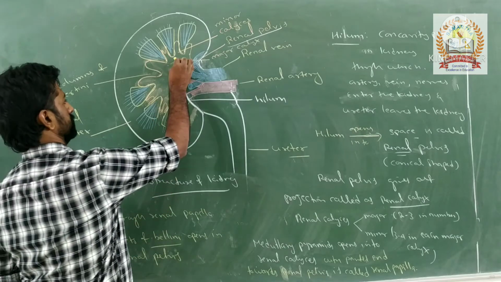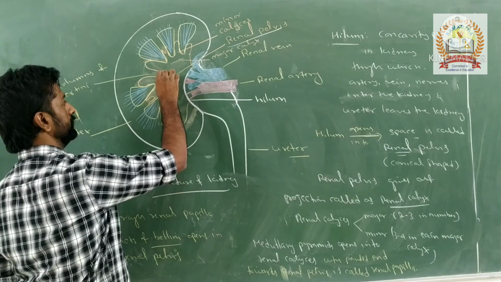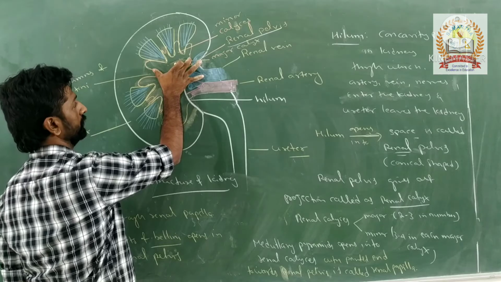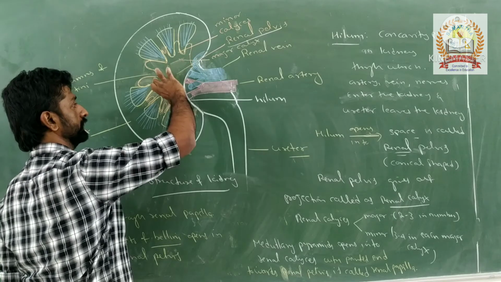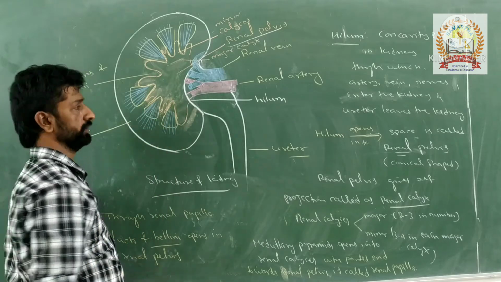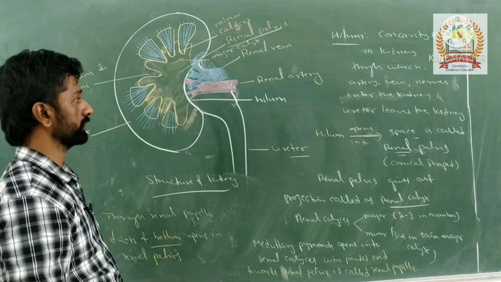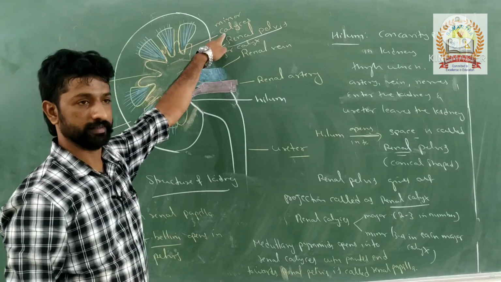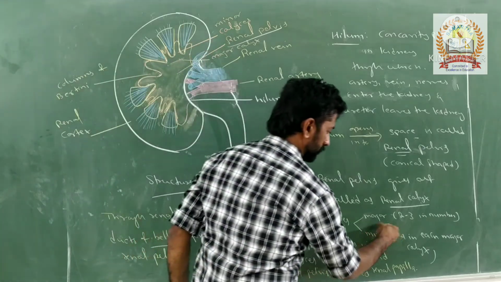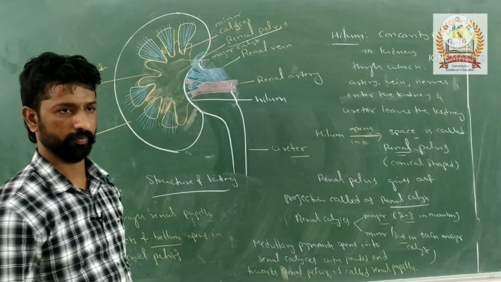So this is the major space present right here. This is what is called the renal pelvis. Initially it gives out, for example from here to here, one branch. This is called a major calyx, and this is another major calyx. Like that 2 to 3 major calyces will be present. From that calyx, again conical projections are there. Those conical projections are called minor calyces. In each major calyx, there will be 3 to 4 minor calyces.